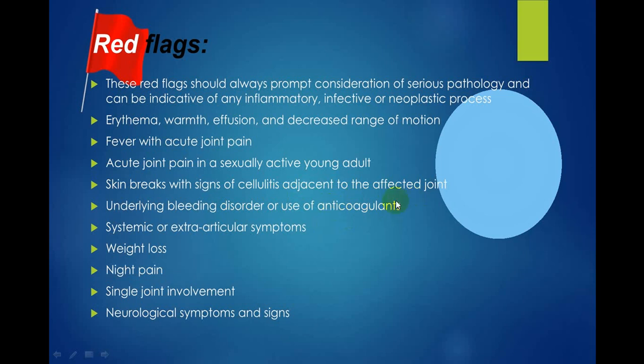Underlying bleeding disorders, or a person on anticoagulants, hemarthrosis. Systemic or extra-articular symptoms are very frequent in the seronegative or seropositive groups of arthritis. Weight loss, keep in mind tuberculosis, malignancy. Night pains, single joint involvement, again pyogenic arthritis. Neurological symptoms and signs, Charcot joint.